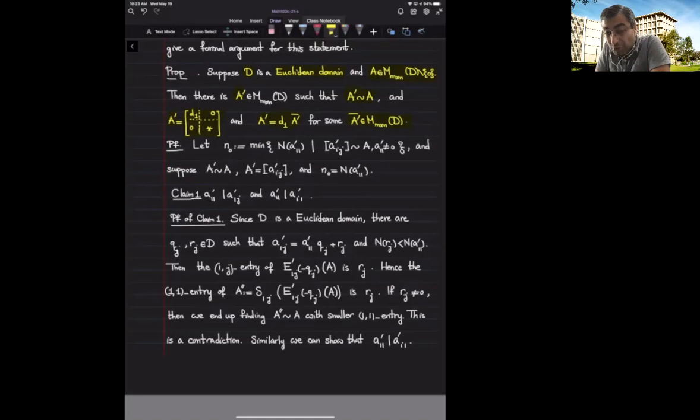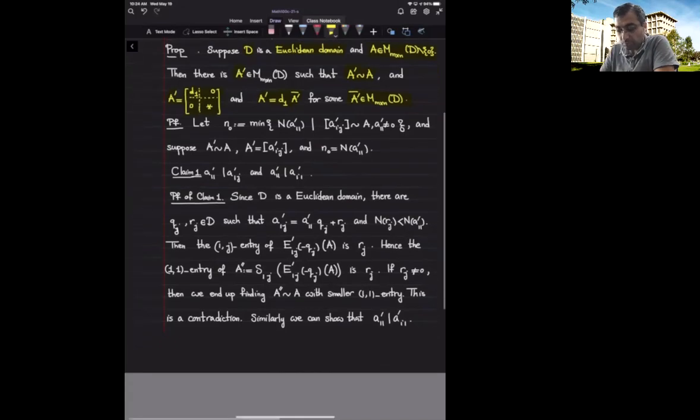Notice that if I manage to do this, then I can repeat the same argument for the block over here and continue like that and get exactly the same type of diagonal matrix and zeros in the rest as we did in the case of fields or complex numbers.